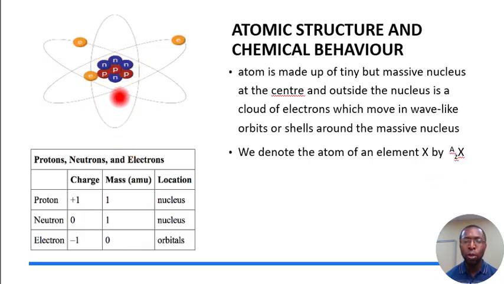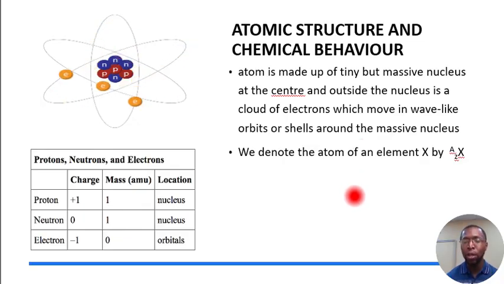Now, the atom itself is represented with the letter X. The number of protons, we use Z to represent it. This is how we represent an atom symbolically. We use X to represent the atom itself. Then the Z, which is a subscript, represents the atomic number, or what we call the proton number. The atomic number and proton number are the same. Then the A represents the mass number. The mass number is the sum of the proton number and the neutron number. That means neutron plus proton gives us the mass number, which is represented with a capital letter A. So this is the summary of the atom as we know it today.